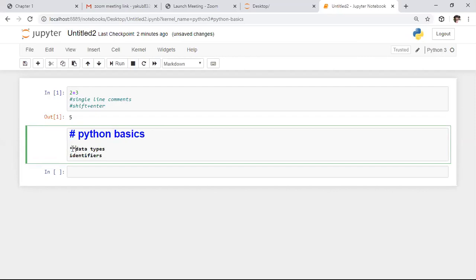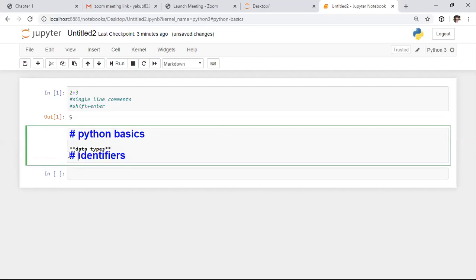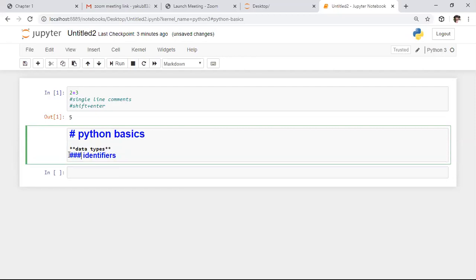If you want to highlight something, we need to specify double stars on both sides. Whereas if you want to keep the heading with a smaller size, we need to use a different number of hashes. Here I want to use 4 hashes. If you increase the number of hashes, the size of the text is reduced. The minimum size of the heading can be specified with 7 hashes, which is the smallest heading.